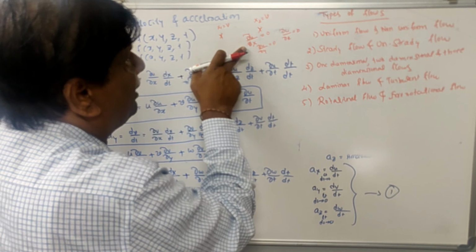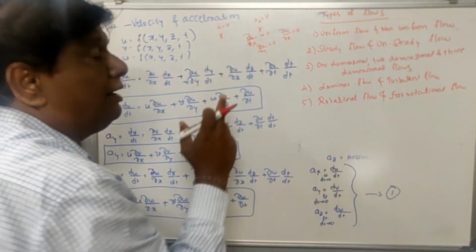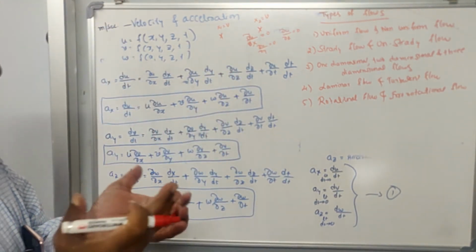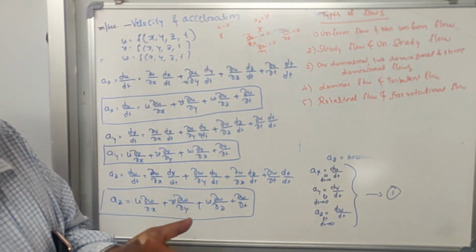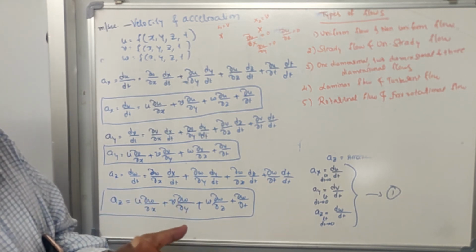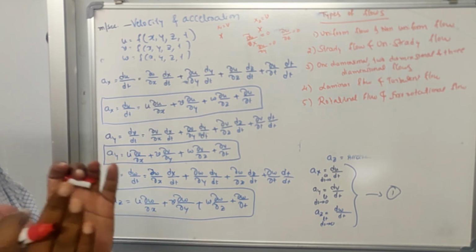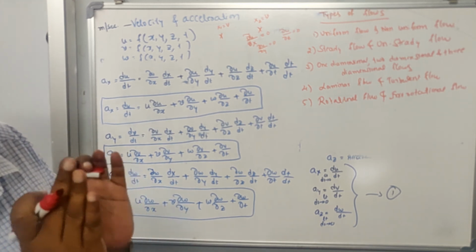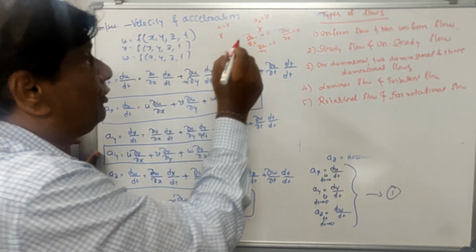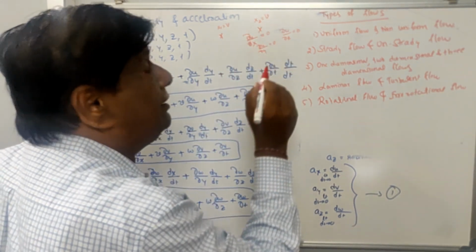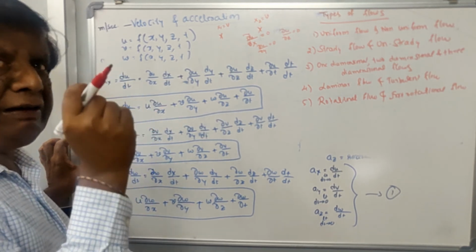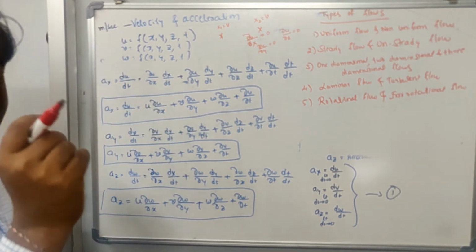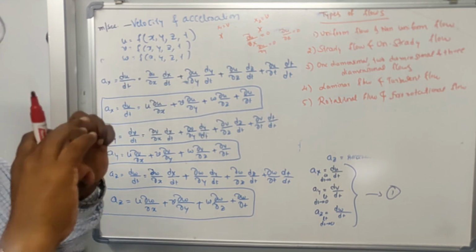It means the variation in the velocity components, that is u, v, w, remains constant with respect to x, y, z, with respect to space. I am talking only with respect to space. If velocities remain constant or acceleration remains constant, it is called uniform. That is the physical definition.